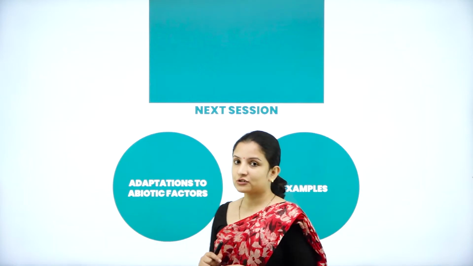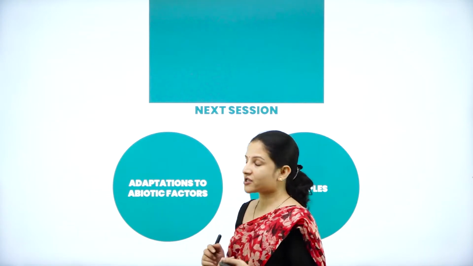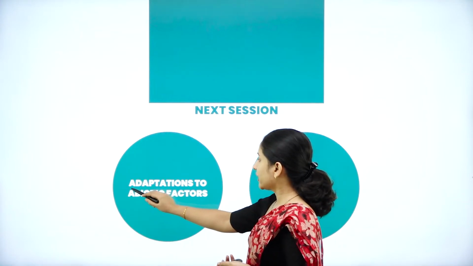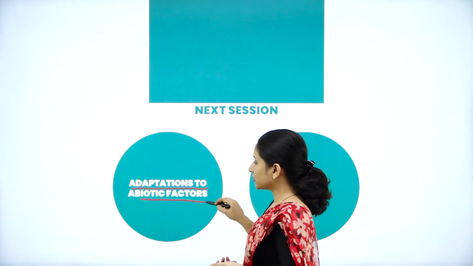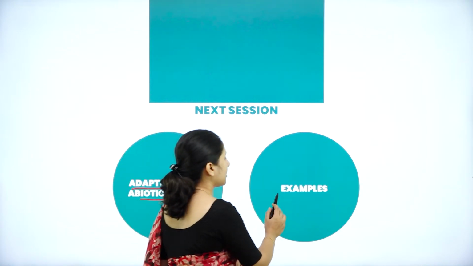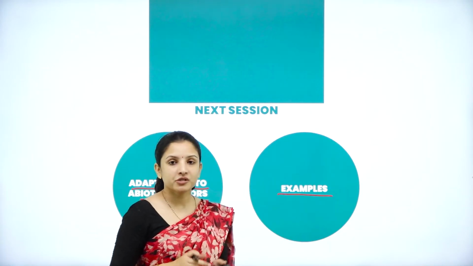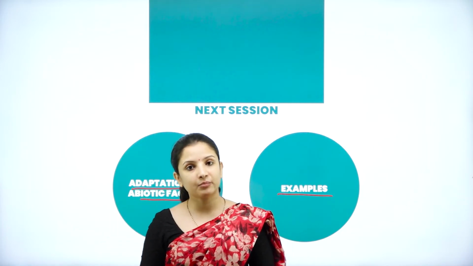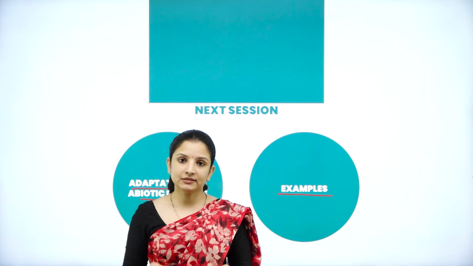I hope you understood this session well. In the coming session, we shall discuss the adaptations of various organisms to different abiotic factors. We'll better understand that by taking examples, and learn how organisms adapt themselves to various abiotic factors for their survival.